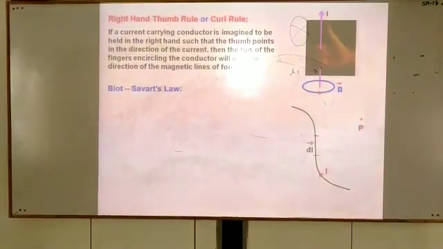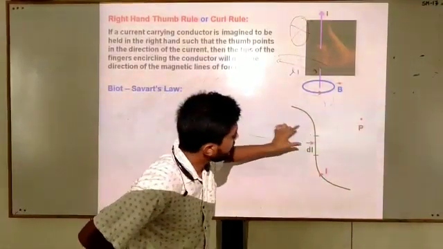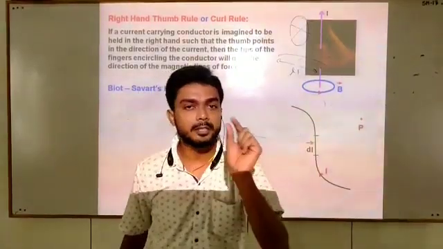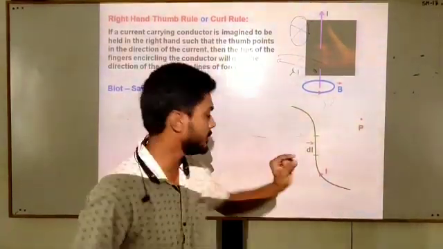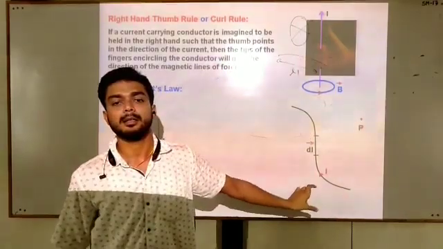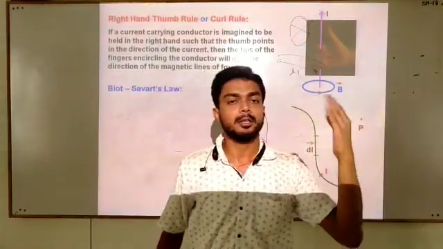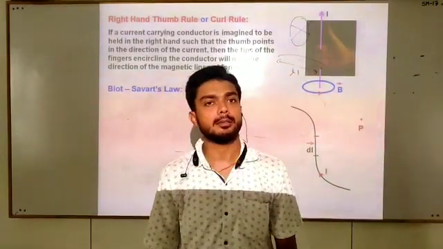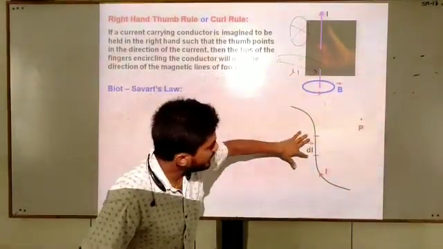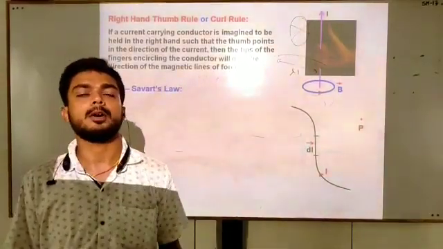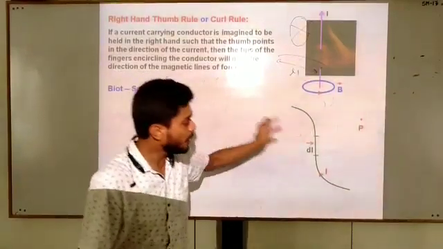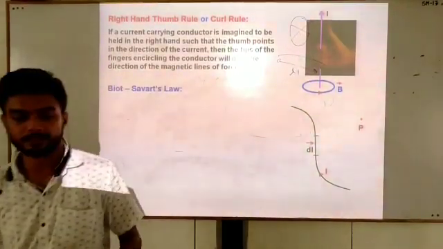And now we will consider a very small element. This is known as current element dl. We are not going to consider the complete length of the wire. We will take a very small, infinitesimally small length of that wire, that is dl. This is just like Coulomb's law, where we said that the charges should be point charges. Similarly, here the current element should be infinitesimally small. A current element means a small part of this current carrying conductor.